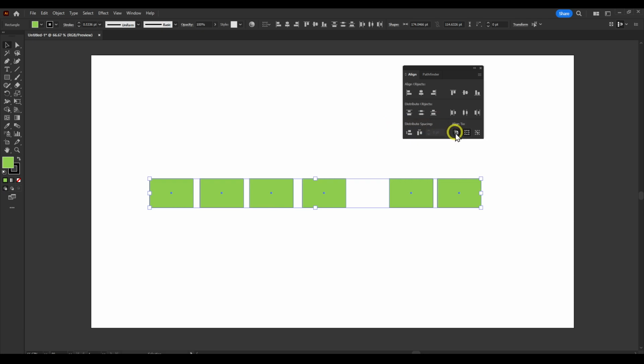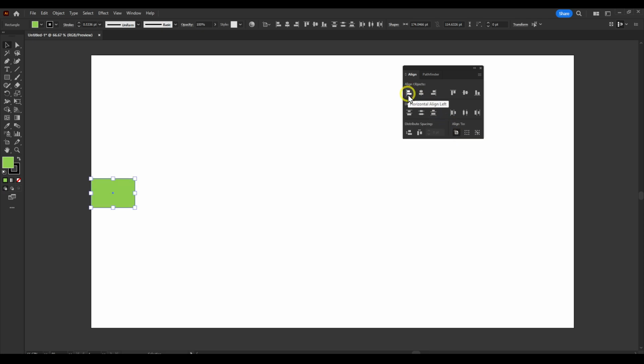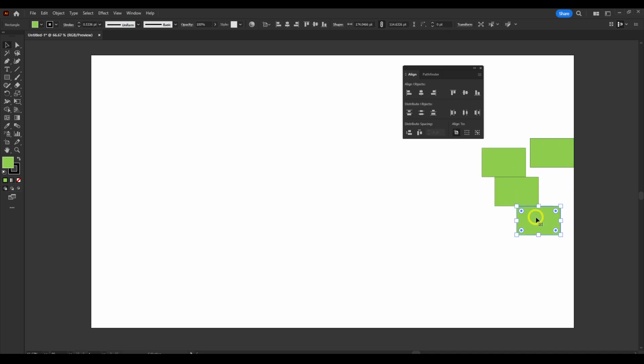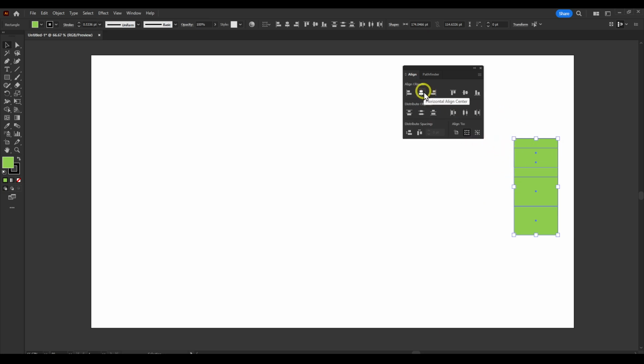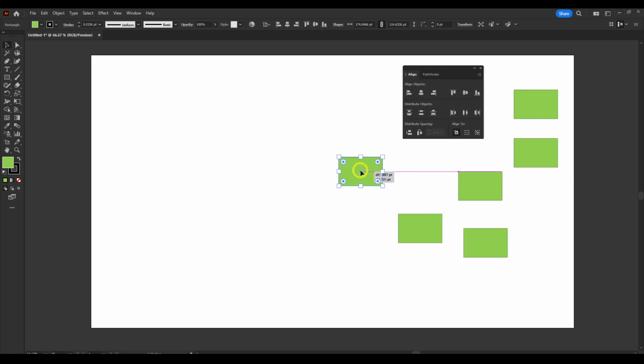And again, if you want to align to the artboard, you can click on here, here, here, or then align to selection, and then you can let's say align to objects, and now you have align to selection or align to key object. If it's aligned to selection, this will align all the objects here to selection. You can also align center, which is again very useful.